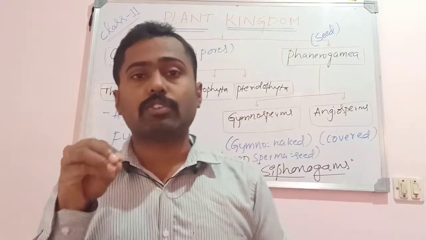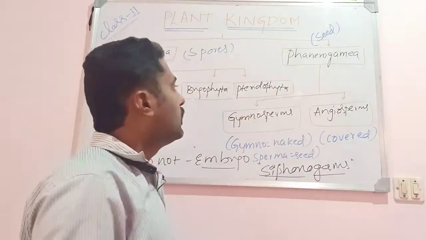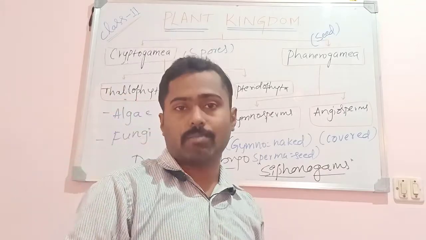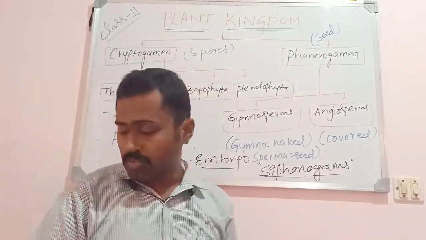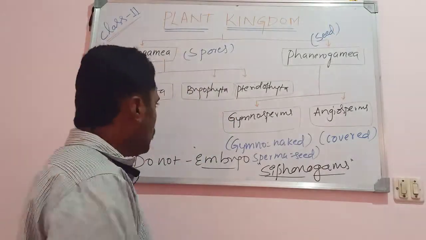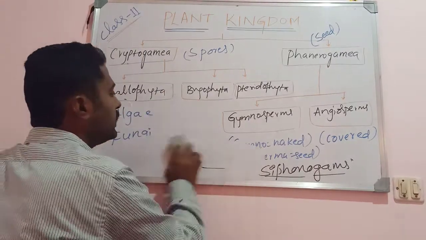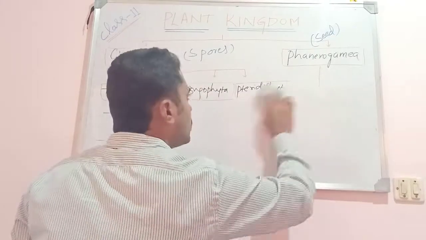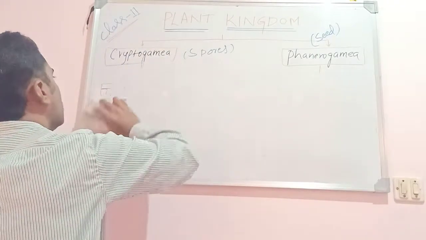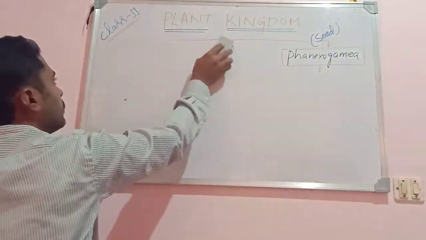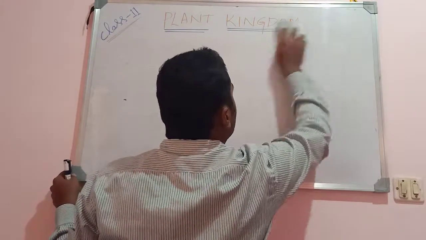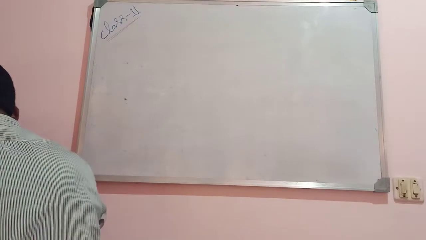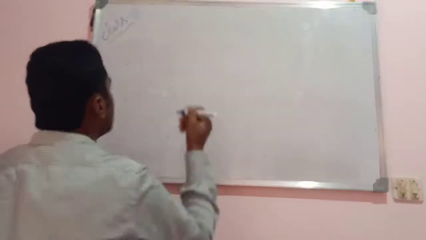The vasculature was first established in pteridophytes, hence pteridophytes are also considered as vascular plants. So let us look into these forms one by one. Under that, the first category is Thallophyta. Under Thallophyta, you are going to study the first group of organisms. We have studied about fungi, isn't it? Now you are going to study the first group of organisms, like algae.